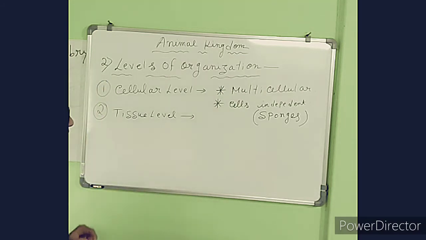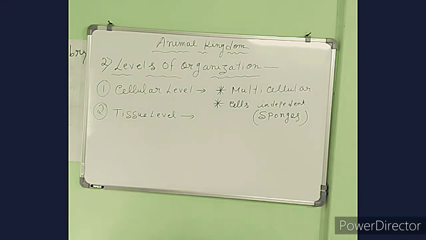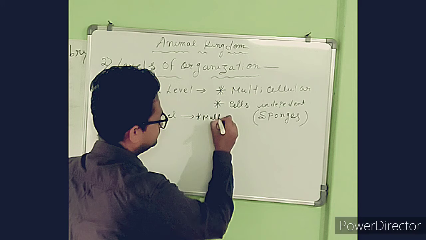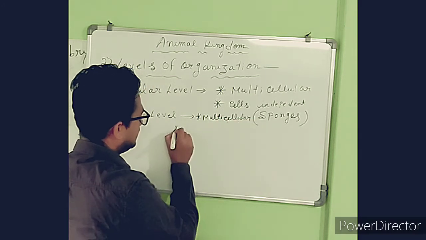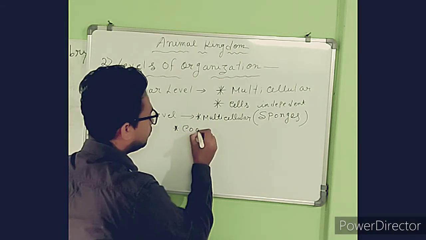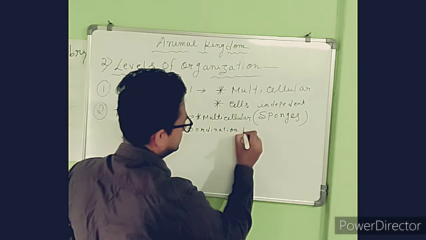The second level of organization is the tissue level of organization. So here you can see gradually the animals are becoming advanced. In tissue level of organization, they are also multicellular. But here there is coordination between the cells.